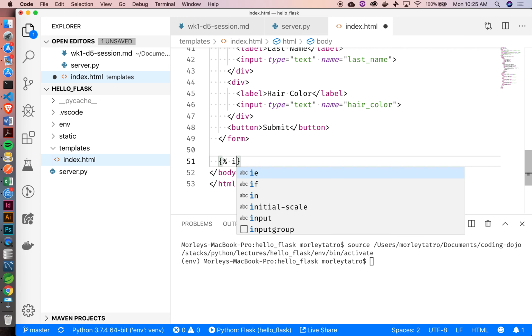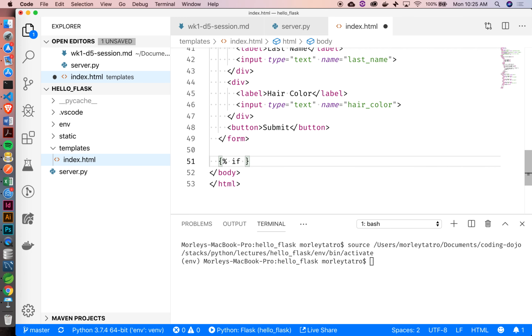Sent. Okay. Yeah, and then we'll close it after that. So I'm going to say if it does not equal, oops, I don't know why I did it. You like that? Okay, so if it doesn't equal none, let's put some information here, right?